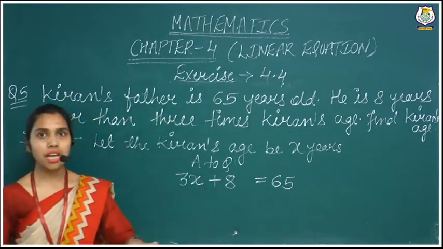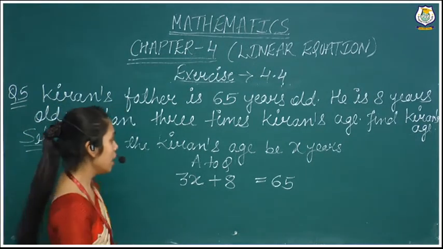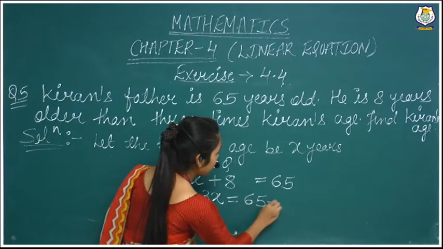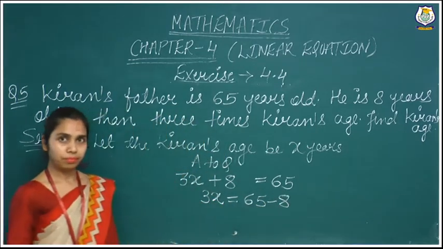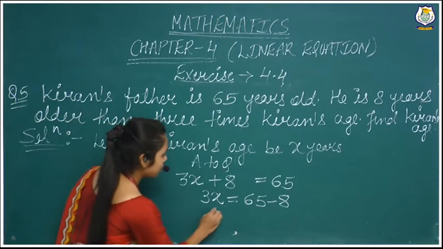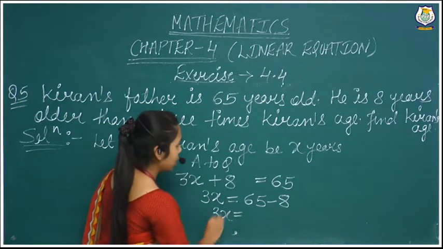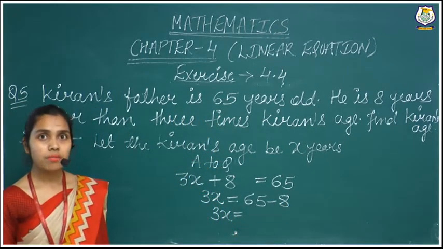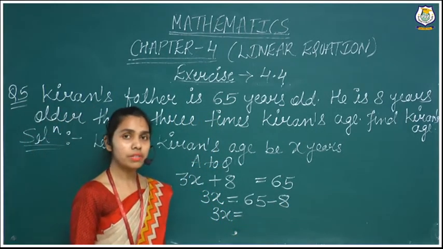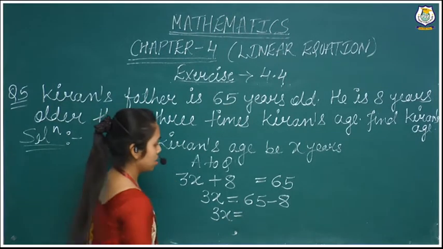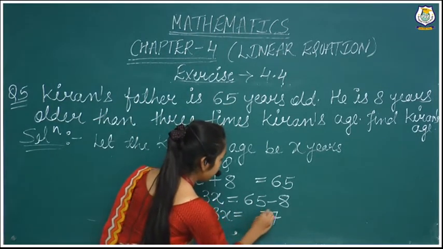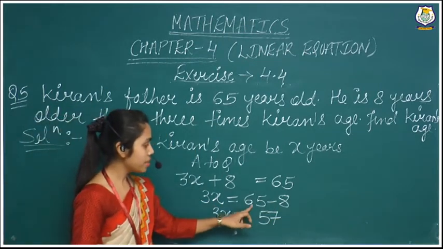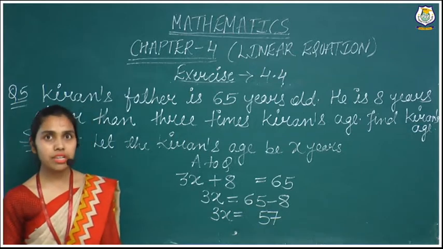Now we will take this 8 to the right hand side. So 3x is equal to 65 minus 8. Now we subtract 8 from 65. How much are we getting? 57.